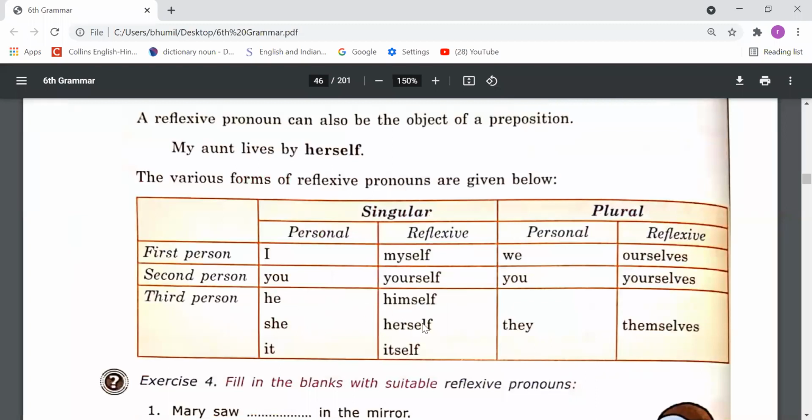For she, herself. For it, itself. For we, ourselves. When we talk about one person, we use you, yourself. And when we talk about more than one person, we use you, yourselves. They, themselves. These are the reflexive pronouns.